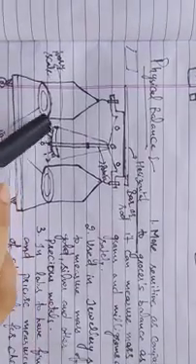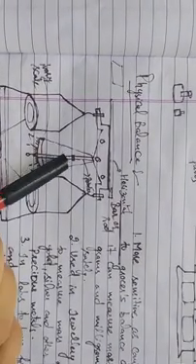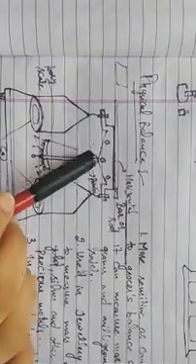So the working is, if we have to measure the mass of the object, then we will place it in one pan, and in the other pan we will add the standard weights one by one. So when the masses in the two pans become equal, then the pointer of the physical balance coincides with the zero of the ivory scale, and this will give us the mass of the object. So this is the working of the physical balance.